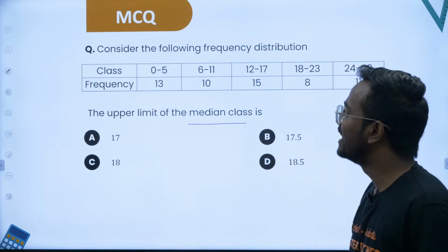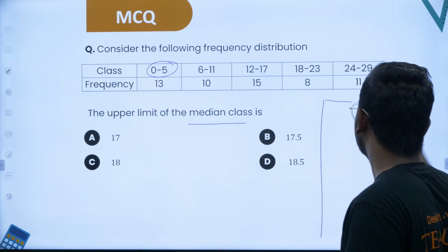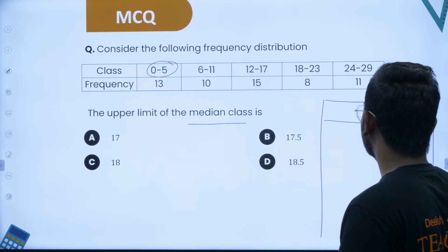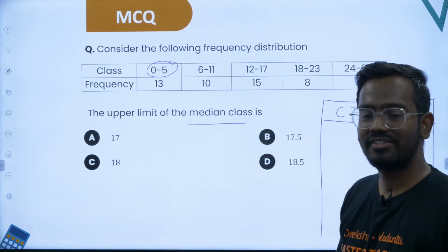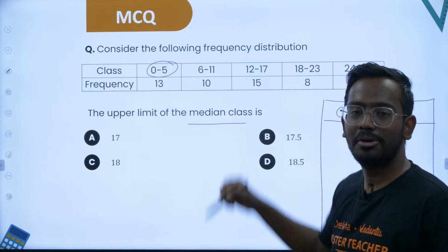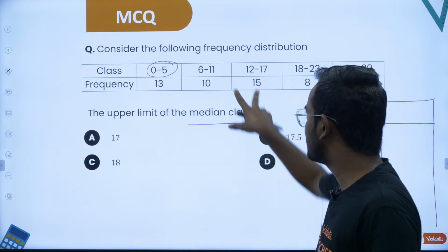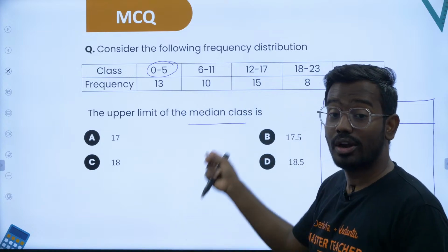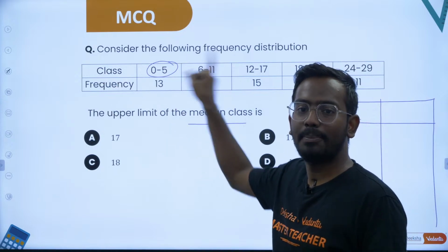If you can see, this is not a continuous frequency distribution. If I draw it like this, the class intervals, you have 0 to 5, then you should have 5 to 10. If it is continuous, there is nothing in between 5 to 6, there is nothing in between 11 to 12. So in order to make it continuous, I'll add 0.5 here and 0.5 here.